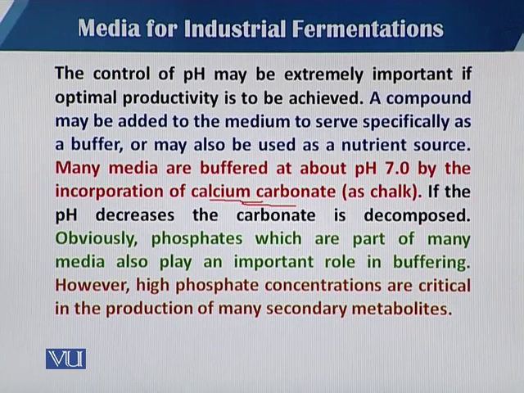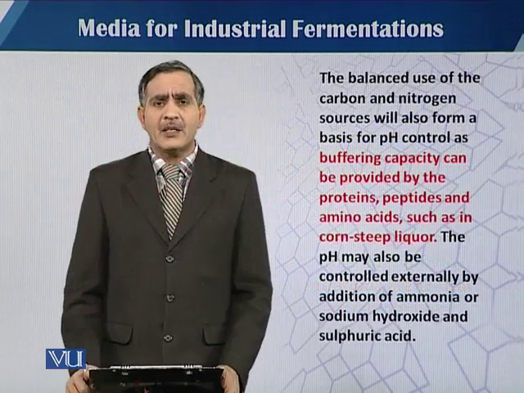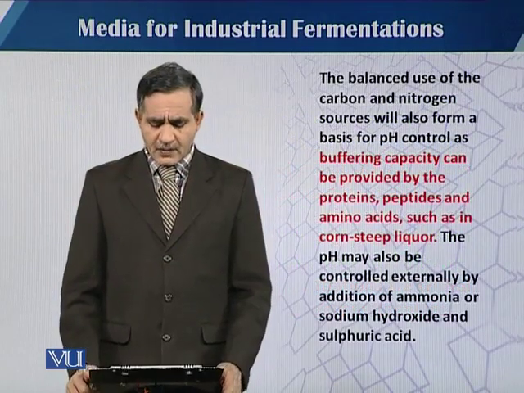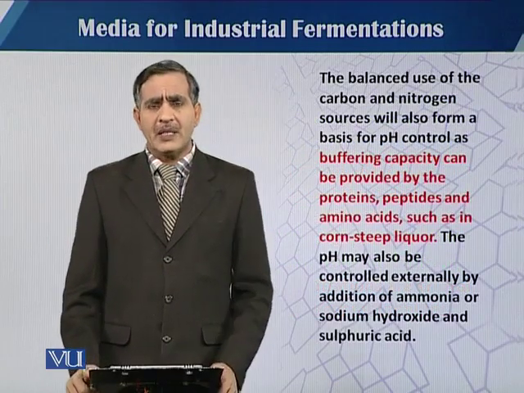We know that phosphate compounds are mostly used when we talk about the production of secondary metabolites. The balanced use of the carbon and nitrogen sources will also be decided on the basis of the pH.